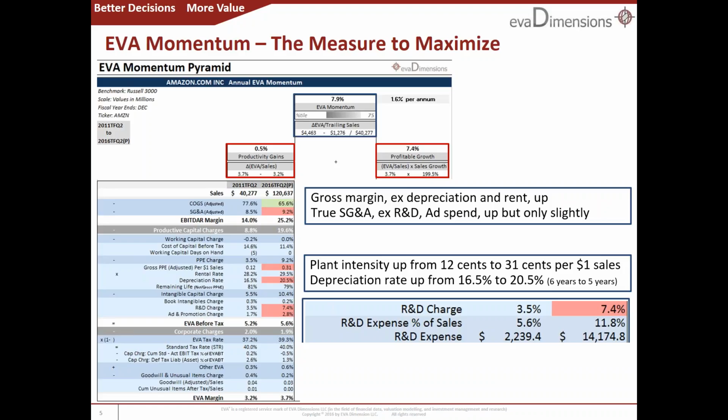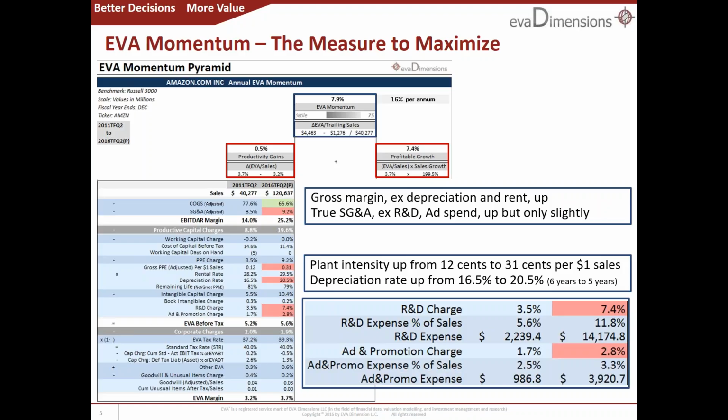There's a similar effect for ad spending. The bottom line is, Amazon's EVA and EVA momentum remained in the black, on the rise and right on track with Amazon's superlative stock price performance over the past 5 years, whereas EPS, ROI, and cash flow did not.